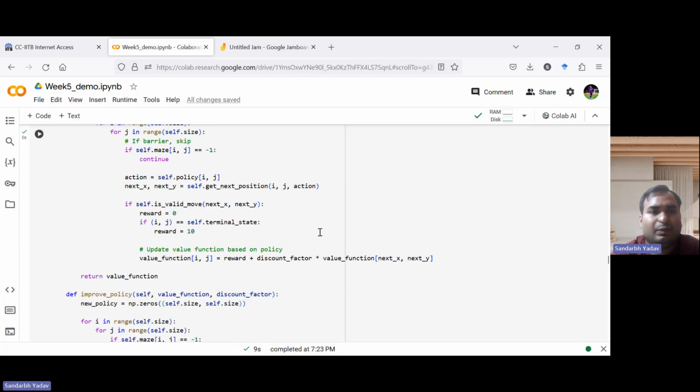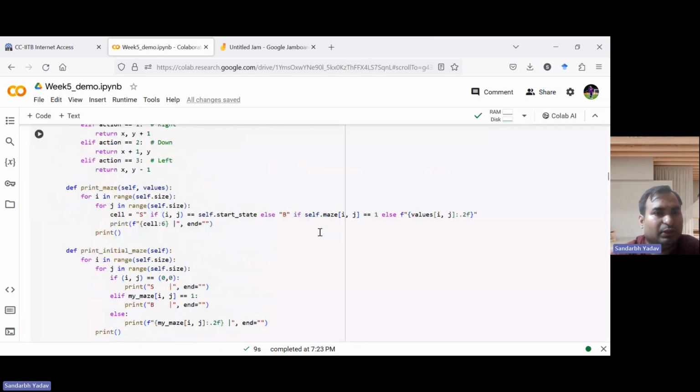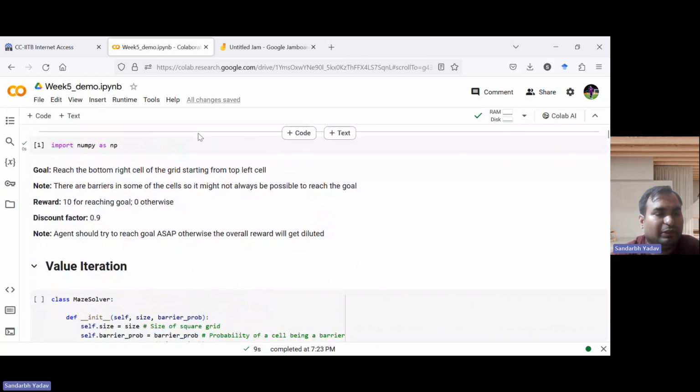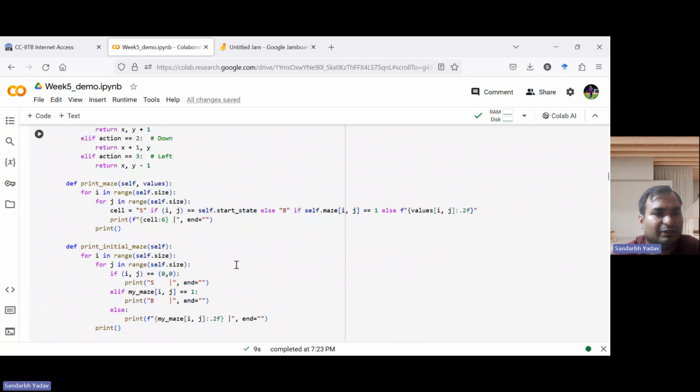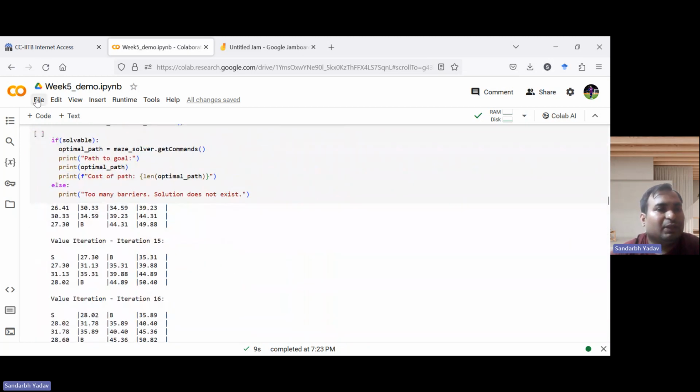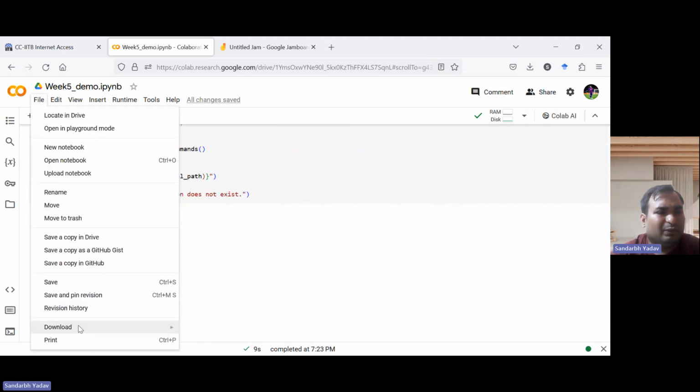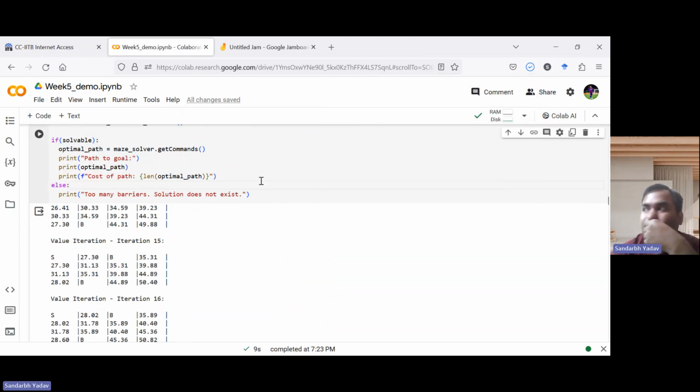Then I'll be sharing this notebook with you, which contains the code of value iteration and policy iteration. You can try it out with different reward functions, different discount factors and different stopping criteria. You can also play around with the size of the maze and the barrier probability. This is just for your learning.